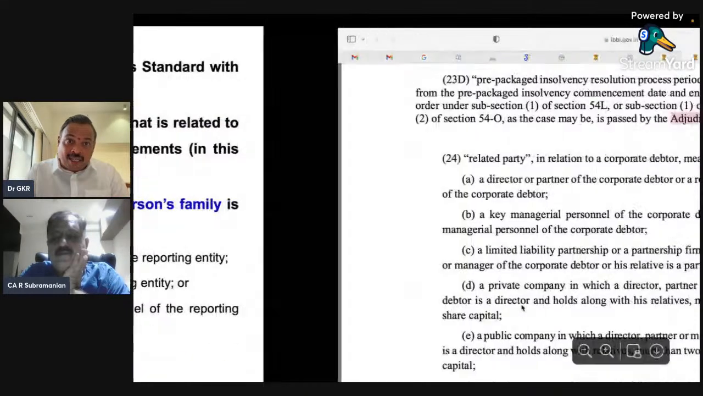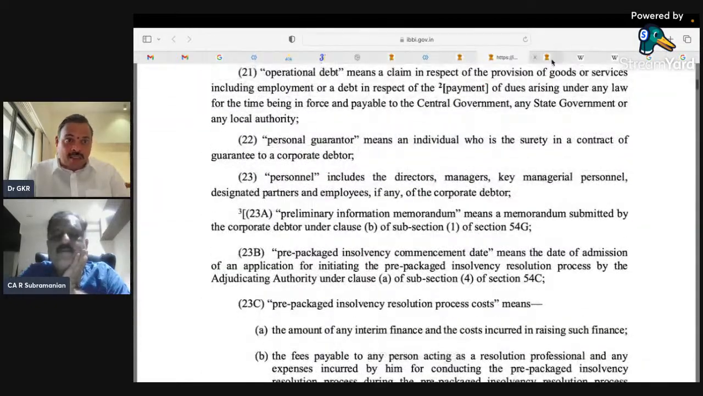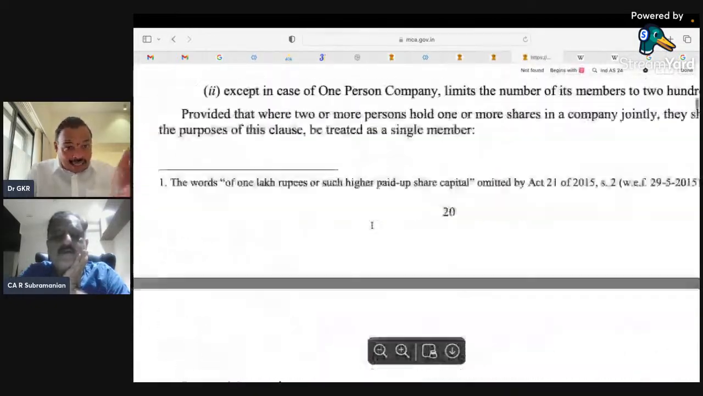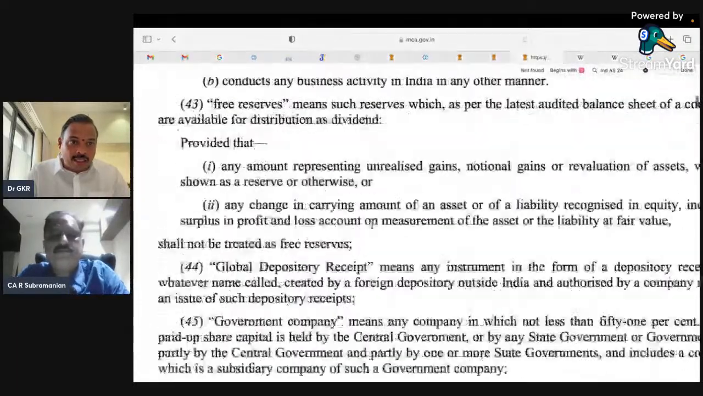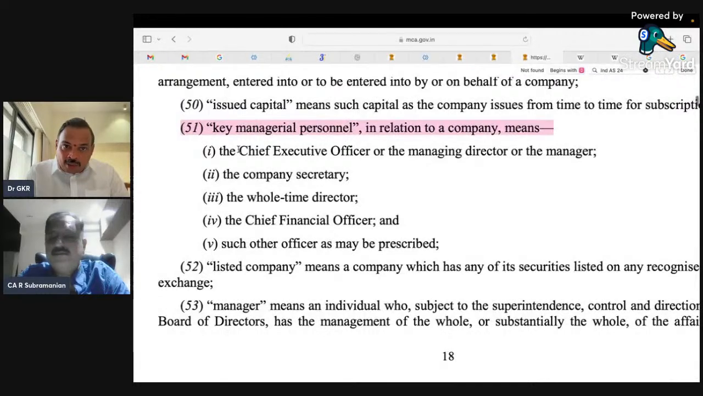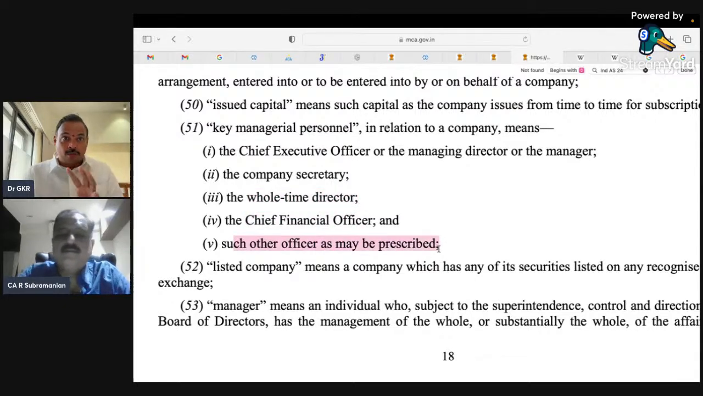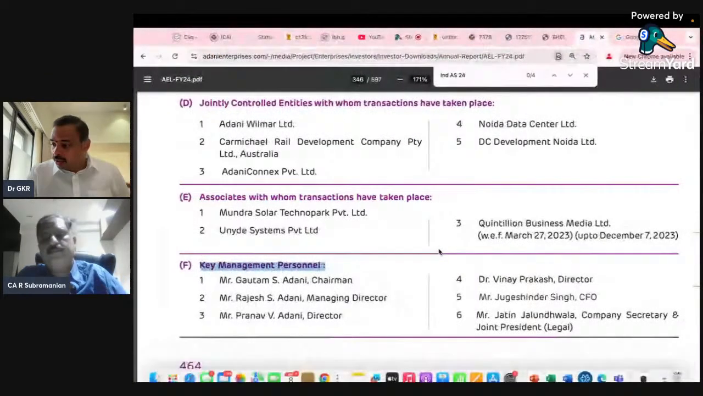KMP is actually defined in the Companies Act. Please look at the key managerial personnel. This is the Companies Act. The KMP is there in section 2(51). The CEO is a KMP. The company secretary is a KMP. The whole-time director is a KMP, not any director. The CFO, and such other officer as may be prescribed. So an independent director will not come. Okay, good. So that is the scope, guys.